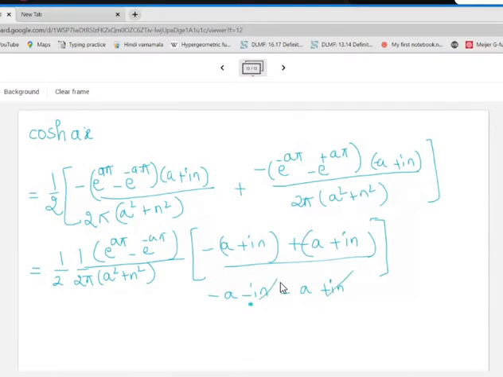This and this go off, so it will be just 2 times a. 2 times a when I multiply here will get cancelled, so it will be nothing but a times minus a by pi. In fact, 2 pi,